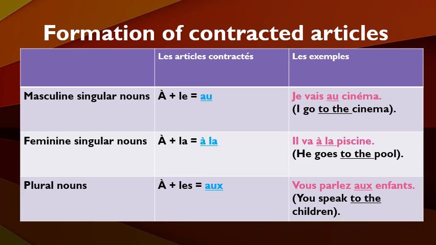And third, for all plural nouns, be it masculine or feminine, when we combine the preposition à with the definite article les, the contracted article formed is aux, pronounced "o". For example, vous parlez aux enfants. Because here enfants is a plural noun, that is why we use the contracted article aux.